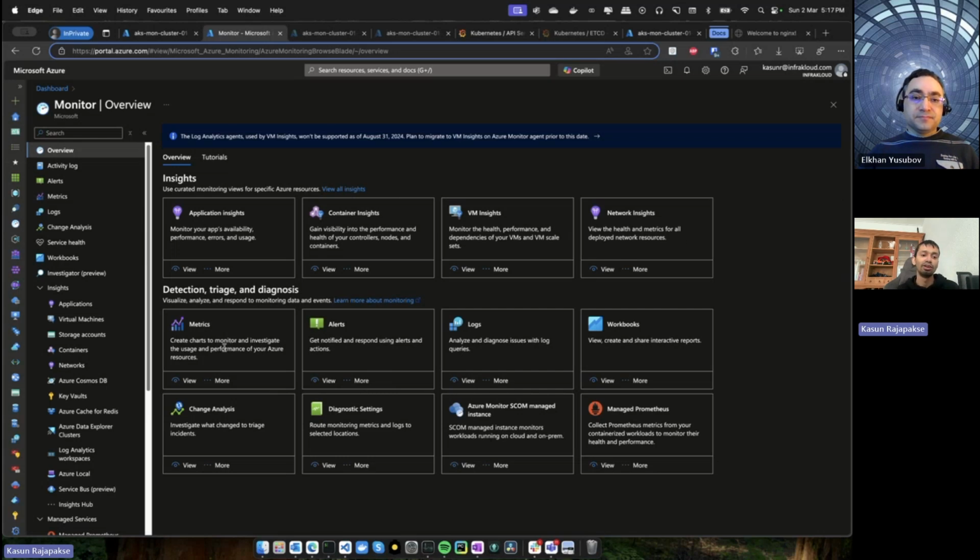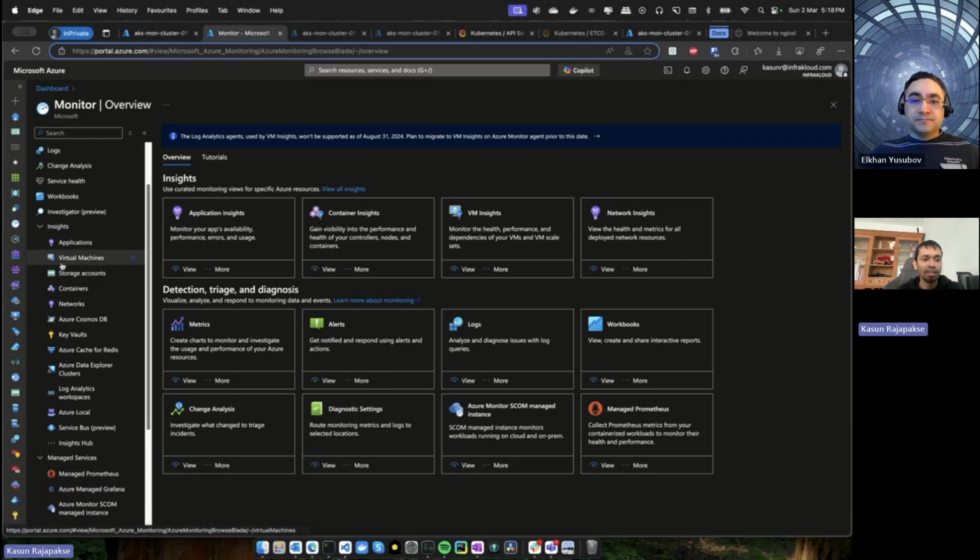Likewise, it is also integrated with alerting and notification services, right? Managed Prometheus is also part of the Azure Monitor umbrella. On the left side you can see all the insight solutions. If you are using Cosmos DB, Azure Key Vaults and other additional services, they also have different solutions to get the information, right?